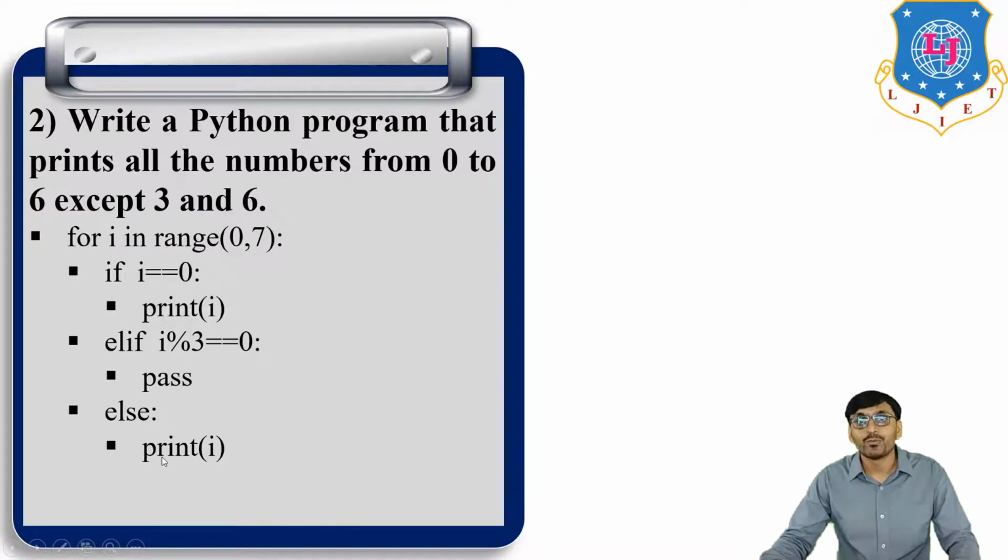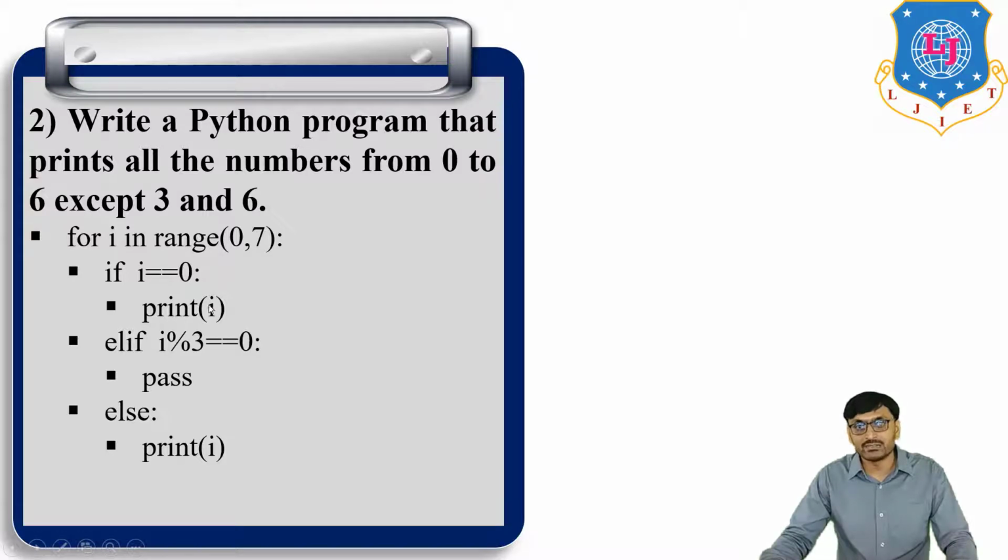Then i equal to 3, the first condition is not satisfied but the second condition is satisfied. 3 modulo 3 is equal to 0, because if we divide 3 by 3 then the remainder is 0. So simply pass that element. Do nothing. Do not print. Simply pass. So 3 is not printed. Okay.